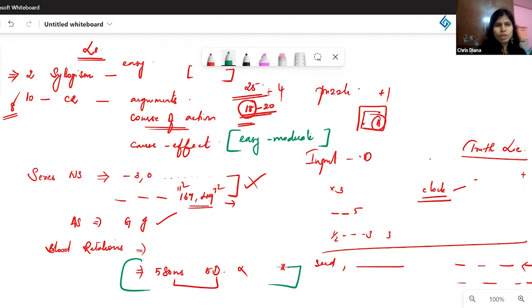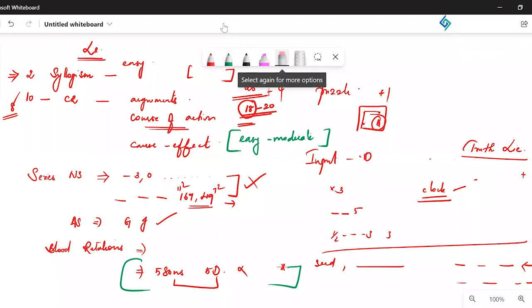So in LR and VA, there was no surprise element at all. Everything was of the same category that we have been getting in the past year papers. The only thing is, I think calendars was missing here. Calendars was a topic that came in every slot initially, but this time it was not there. No calendars, that was the only change, I think. Otherwise, nothing in the level of questions and everything. So no surprise factor.